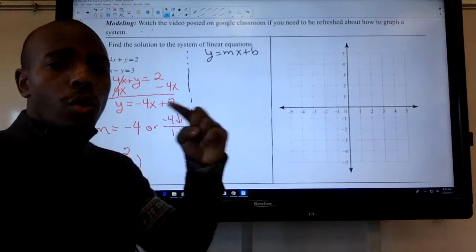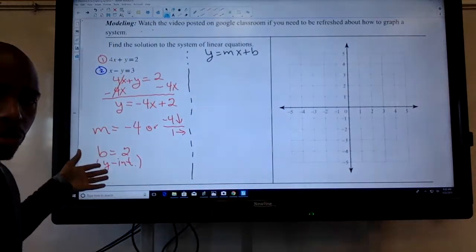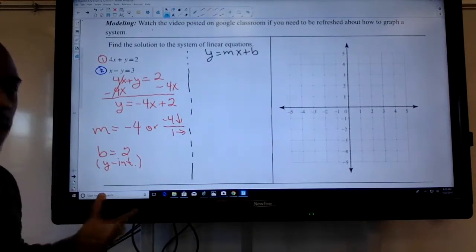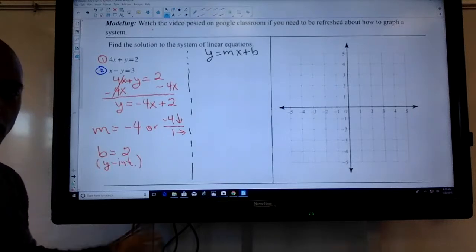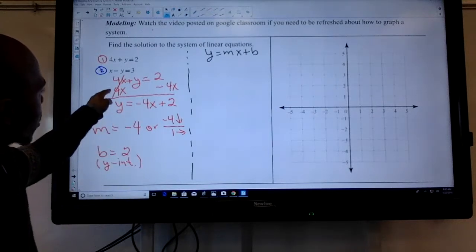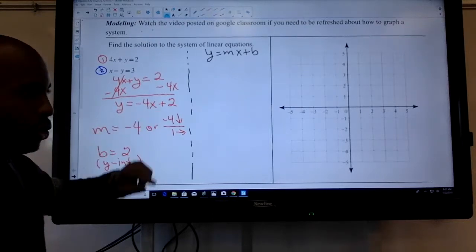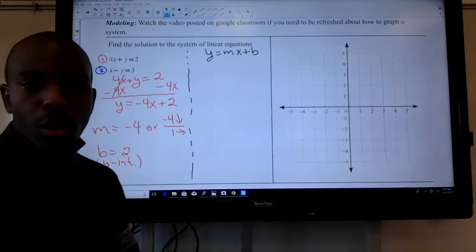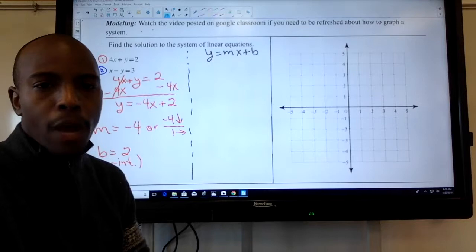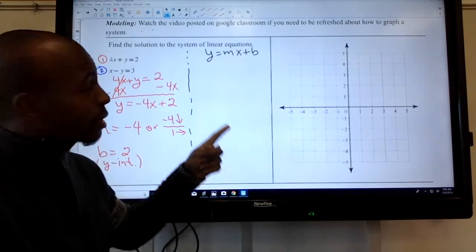Pause the video, rewind the video, catch up with the notes, or take a second to really understand what we just did. How do we go from 4x plus y equals 2 to y is equal to negative 4x plus 2? So take a second to pause it or rewind it. Okay, so now let's go on to the second equation.